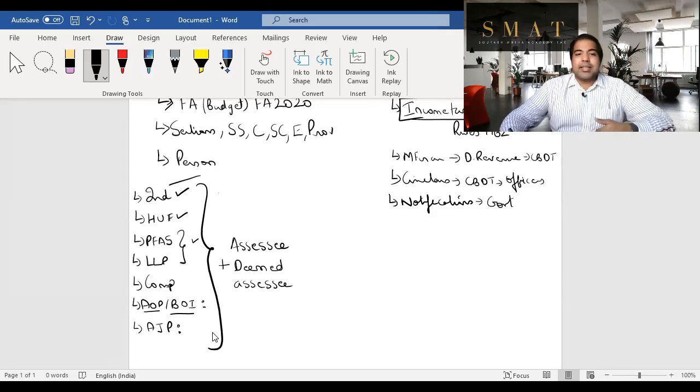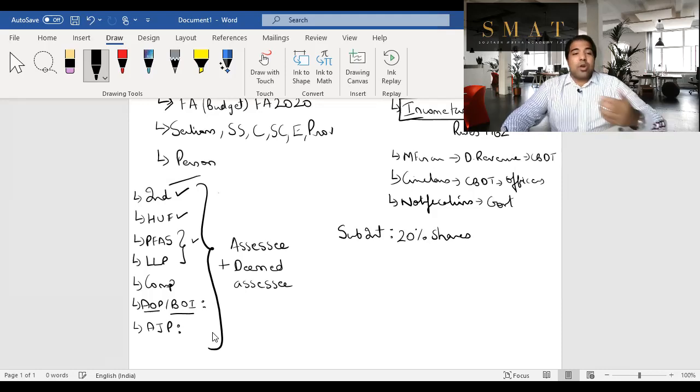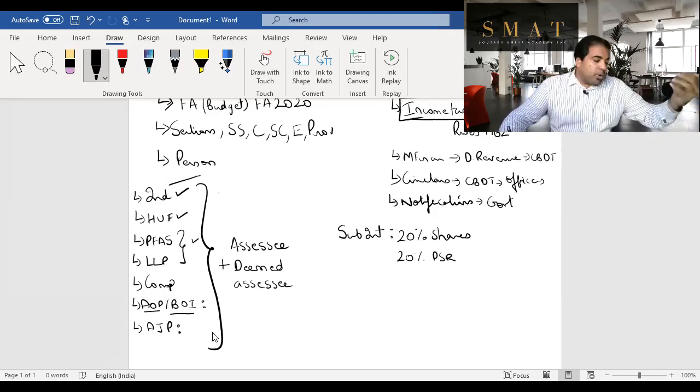All right, moving ahead, guys. What's substantial interest? Substantial interest is something that is discussed in the first chapter. So if you hold 20% or more shares in a company, or if it's not a company, but it's a partnership firm or any other entity and you hold 20% or more in the profit sharing ratio, then you are said to have substantial interest in that entity.